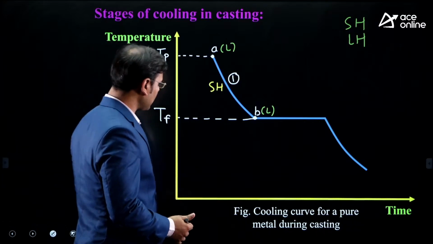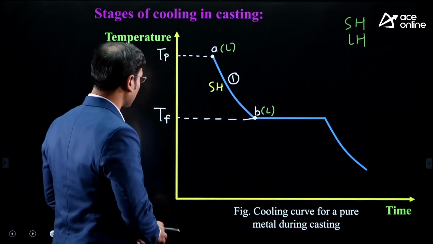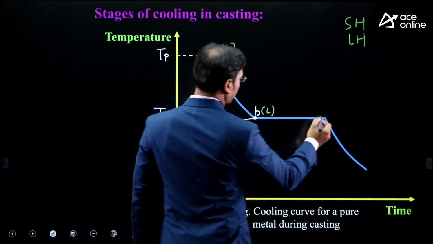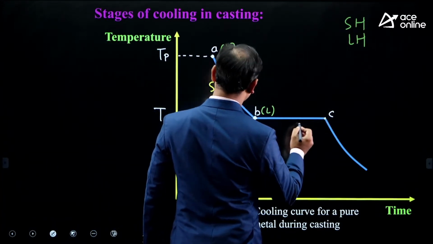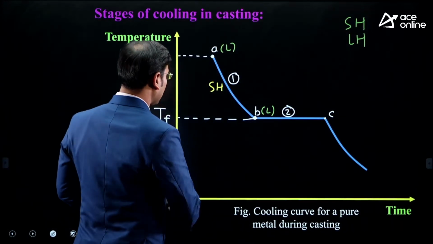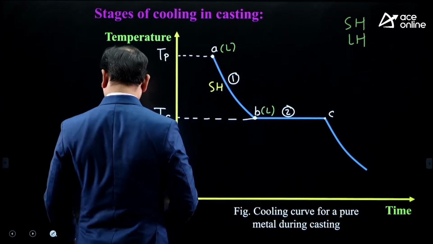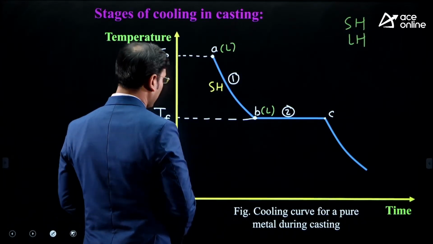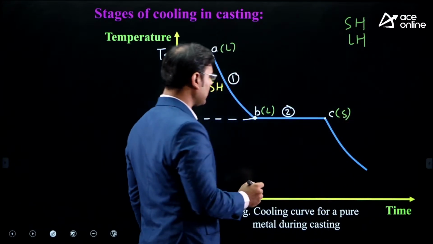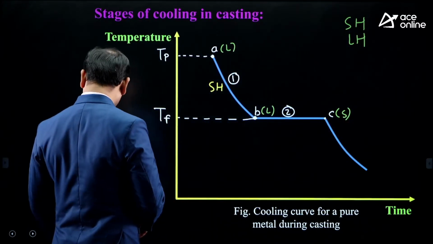Now what is happening in stage 2? You can see that now we got stage 1, A to B point. Now see, C point I am writing here, and here I am writing stage 2. At B point there is liquid, but at C point there is not liquid. At C point there is solid.